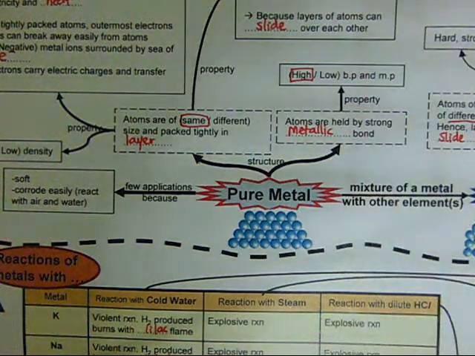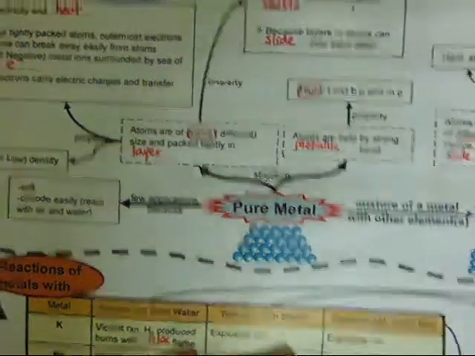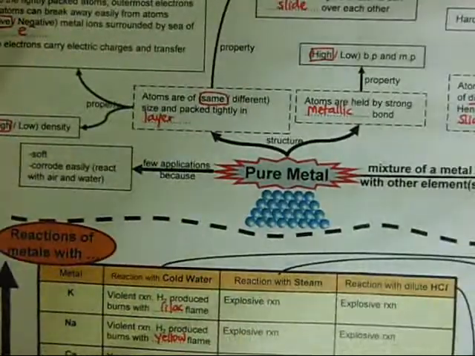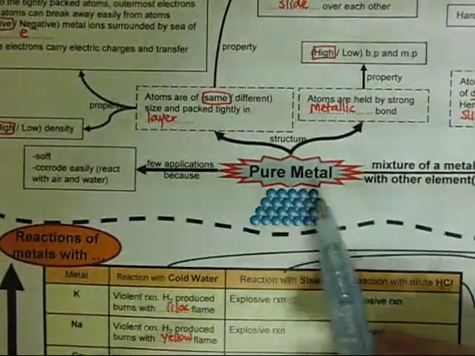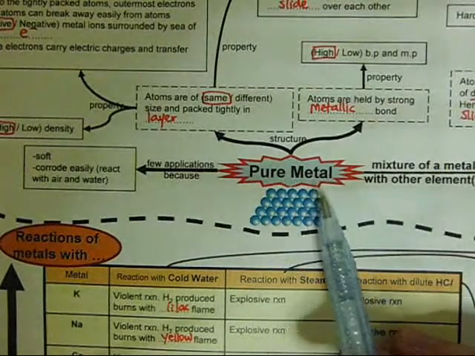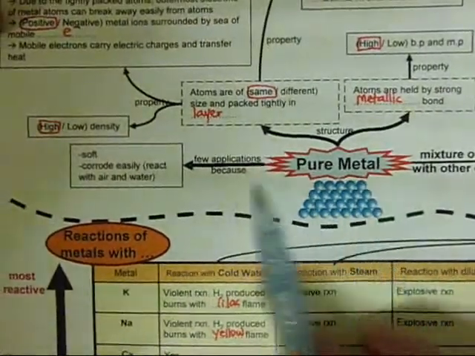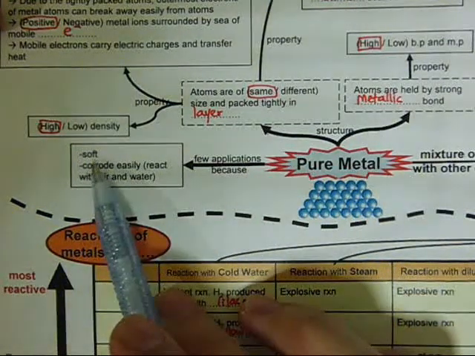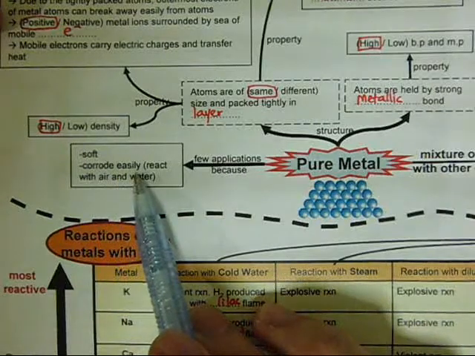This is the mind map for the metals chapter. Okay, so we start off with looking at pure metals. Now, pure metals have very few applications. We don't really use pure metals in our daily life because they are very soft and they corrode easily.